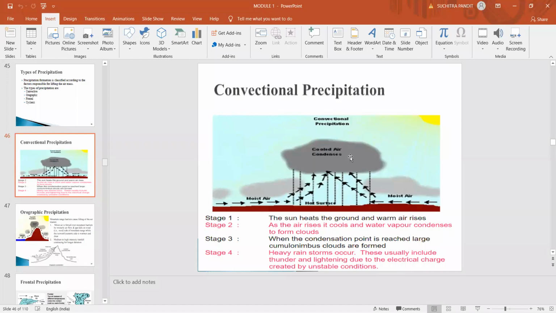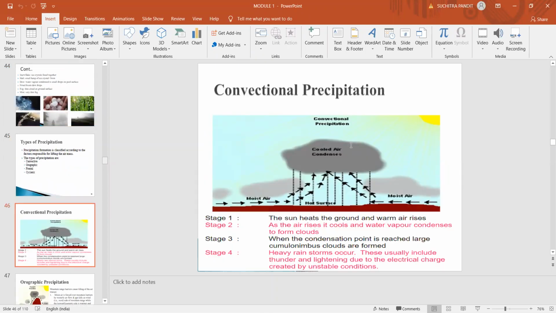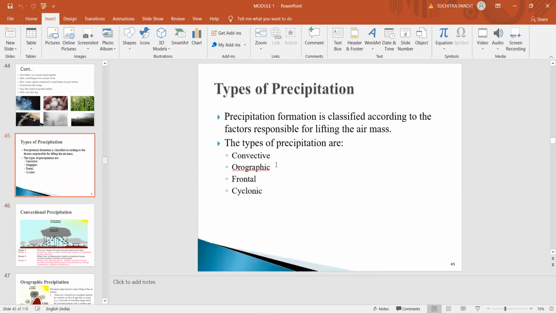So this type of precipitation takes place over a small area. It doesn't occur over a large area. Wherever there is a rise in high temperature, those places receive this convectional type of precipitation, or it is also called thermal convection. When this precipitation is accompanied by heavy blowing wind, it is called a tornado. So this is the first type of precipitation, that is convectional precipitation.